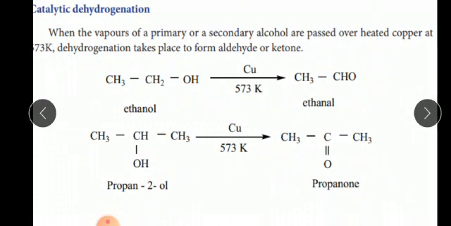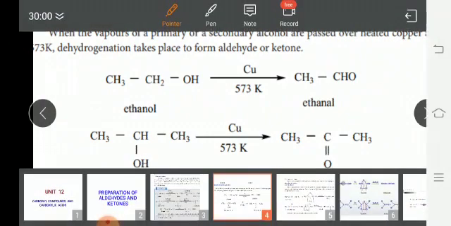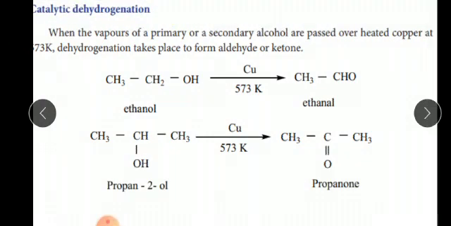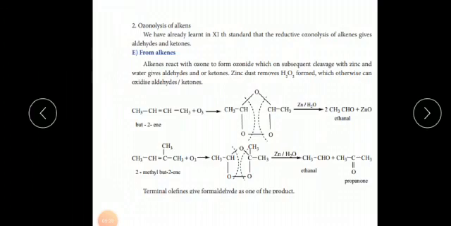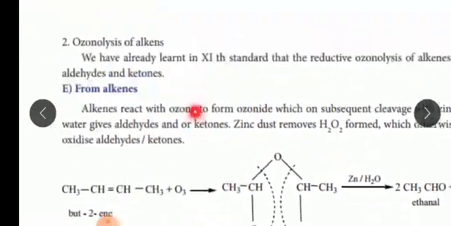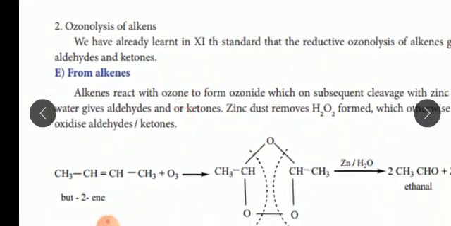So now we get propanone, that means a ketone compound. So this is also the second method to prepare aldehyde as well as ketone compounds. The third method we are going to see is an important method also, ozonolysis. The ozonolysis of alkenes you have already learned in 11th standard.